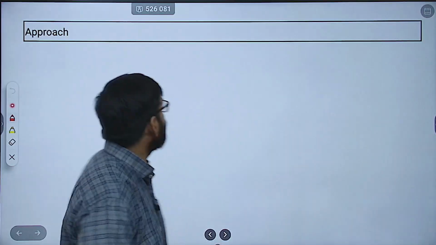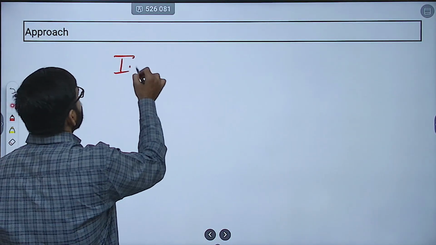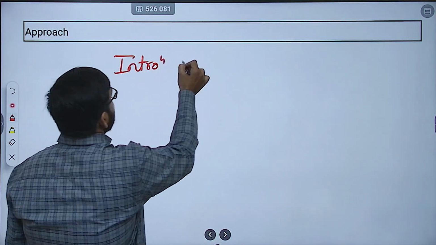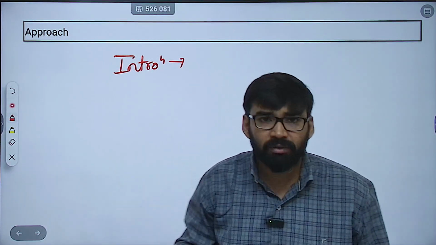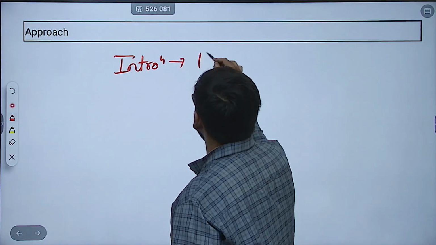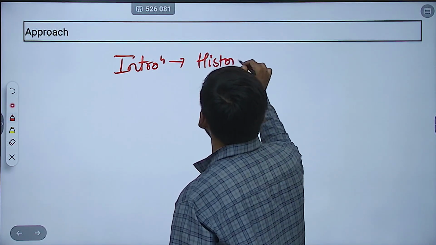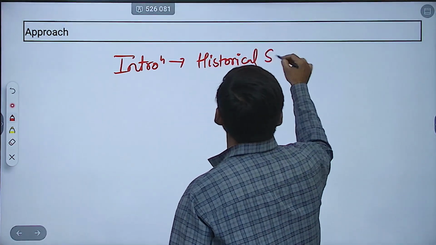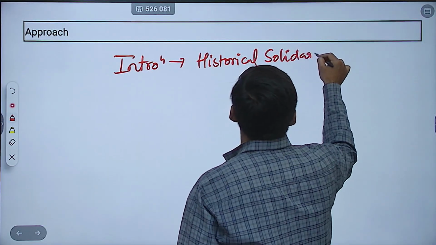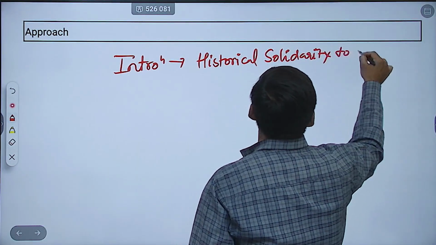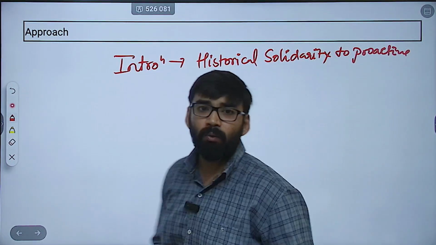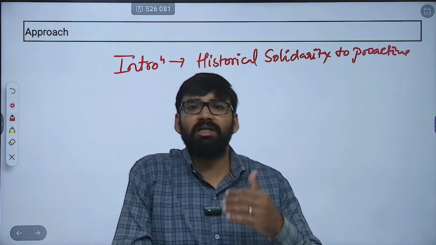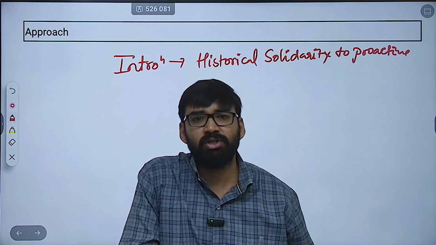Now, first of all, how to write the introduction. Introduction कैसे लिखना है? You have to highlight the shift, है ना? Highlight the shift from historical solidarity to proactive engagement now. Clear? As well as multifaceted partnership. These things you can mention.